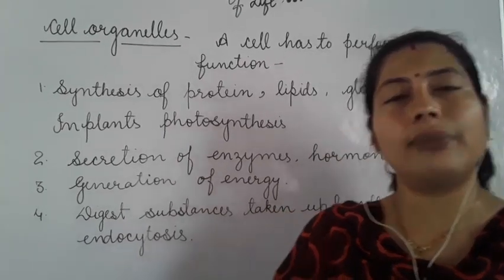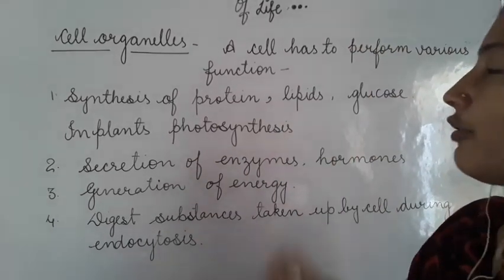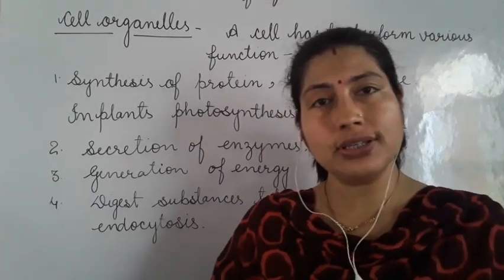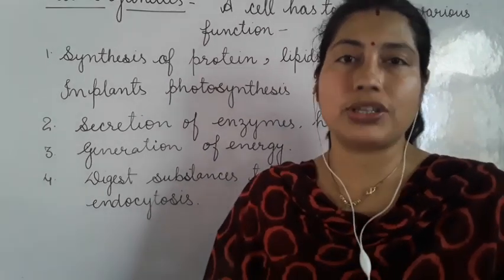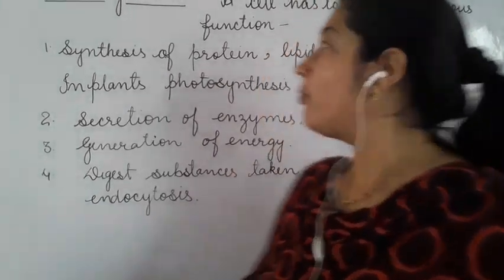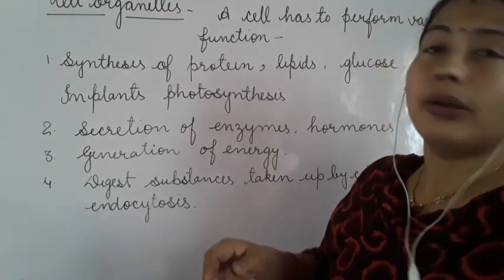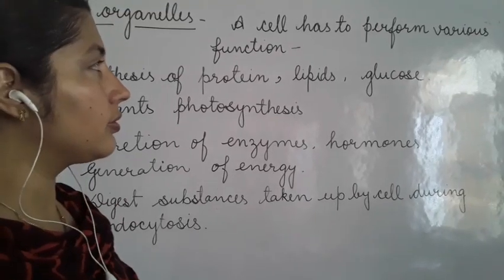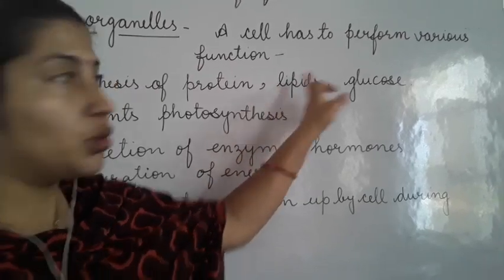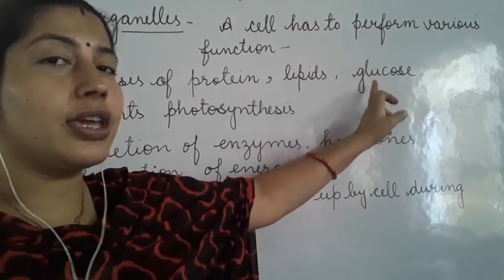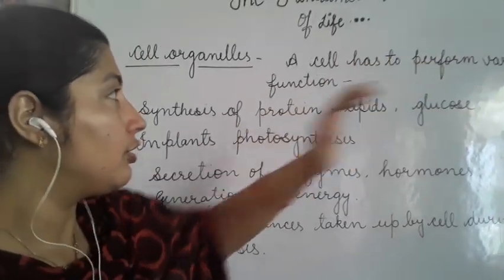And now we will study about cell organelles. See, a cell has to perform various functions. And what are these various functions? Like synthesis of protein, synthesis of glucose. Synthesis means manufacture, formation of protein, formation of lipids. Lipids, which is the main content of plasma membrane. Plasma membrane is made up of lipids. Glucose is an energy giving substance. And so, the cell performs various tasks.